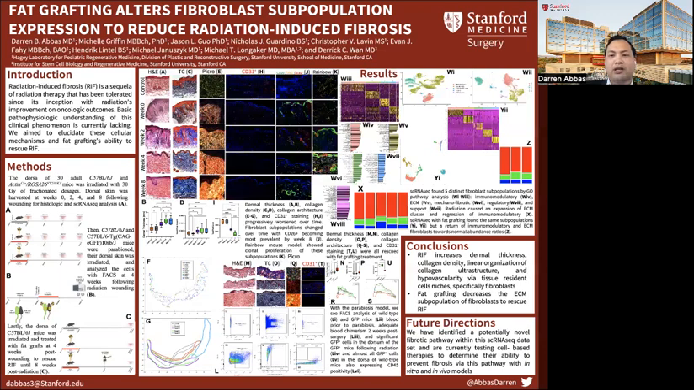For future directions, we have identified a potentially novel fibrotic pathway within the RNA sequencing data of our ECM fibroblasts, and I started to test this hypothesis with in vitro and in vivo experiments to determine if cell-based therapies could alter these fibrotic pathways similar to fat grafting.